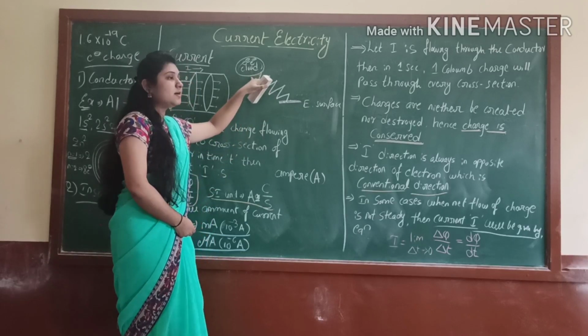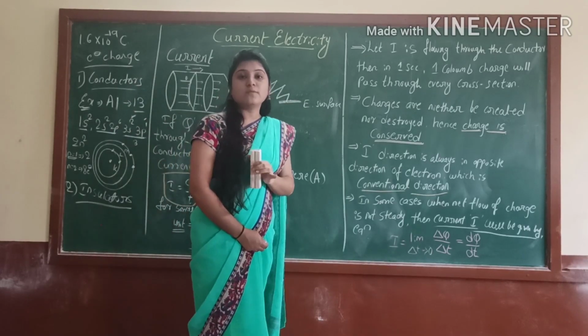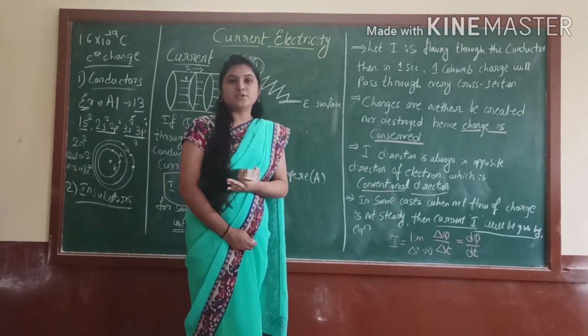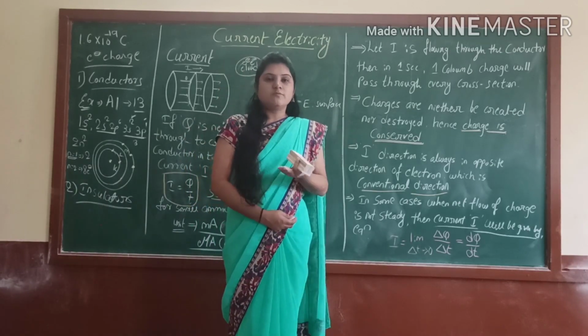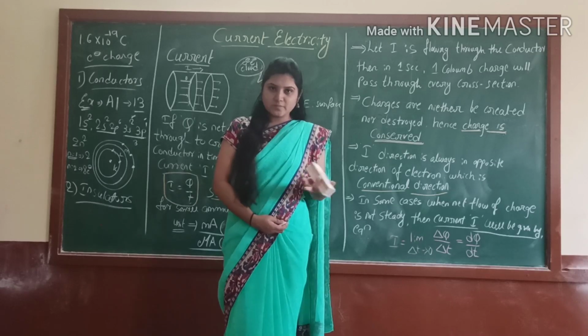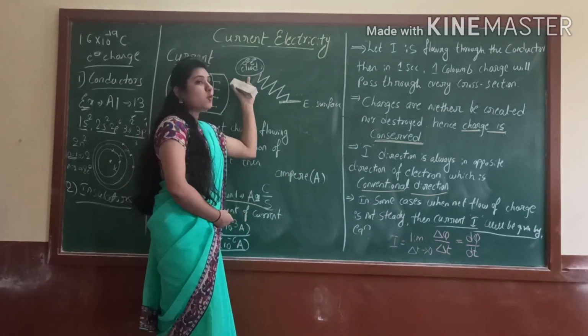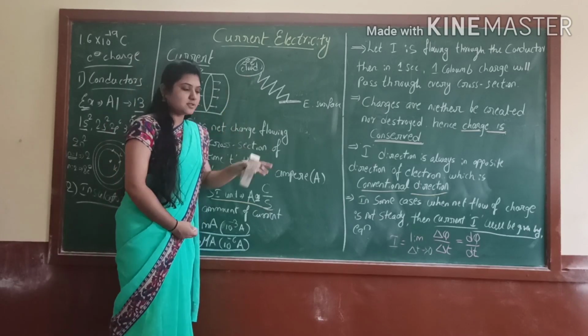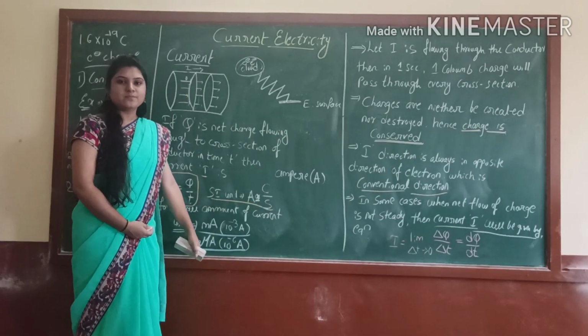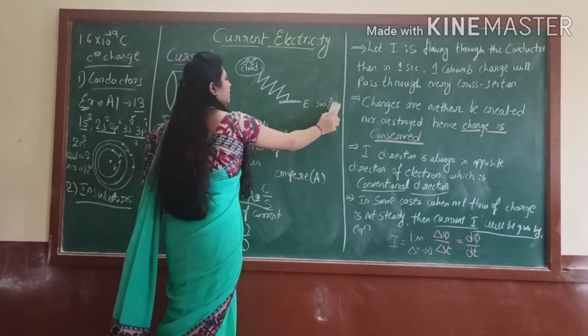It is carrying more than thousands of amperes of current. We can't even imagine. That's why we can say that due to lightning a person died. Yes or no? Yes. This carries a large amount of current. But see, large amounts of current are present, and small amounts of current are also present. Right?